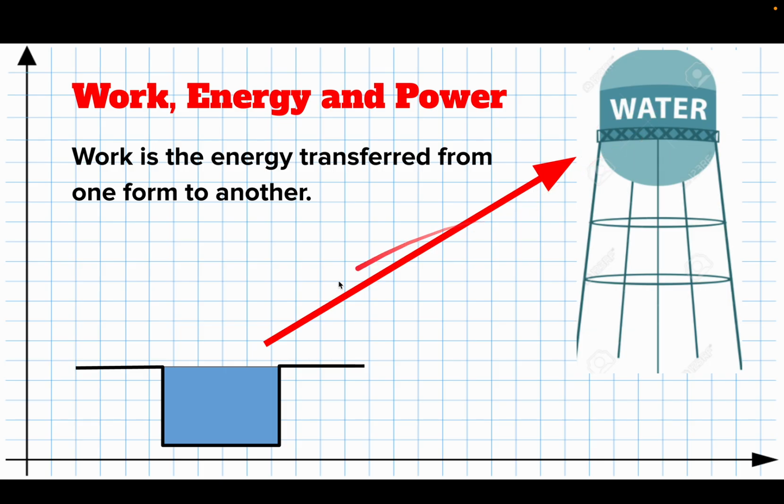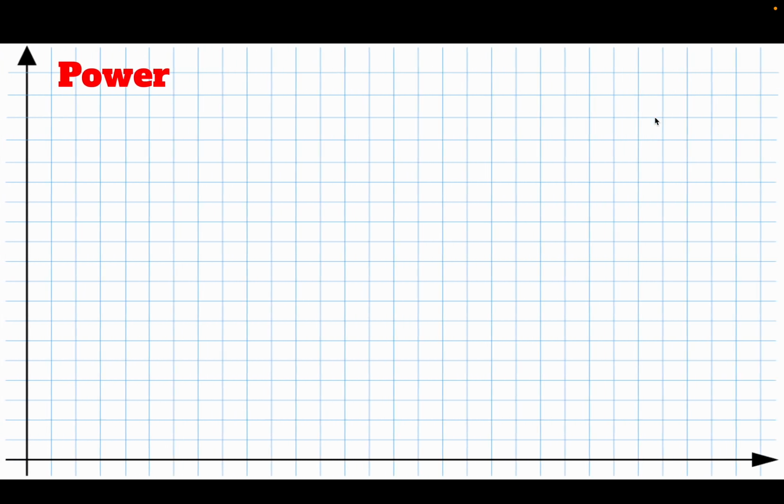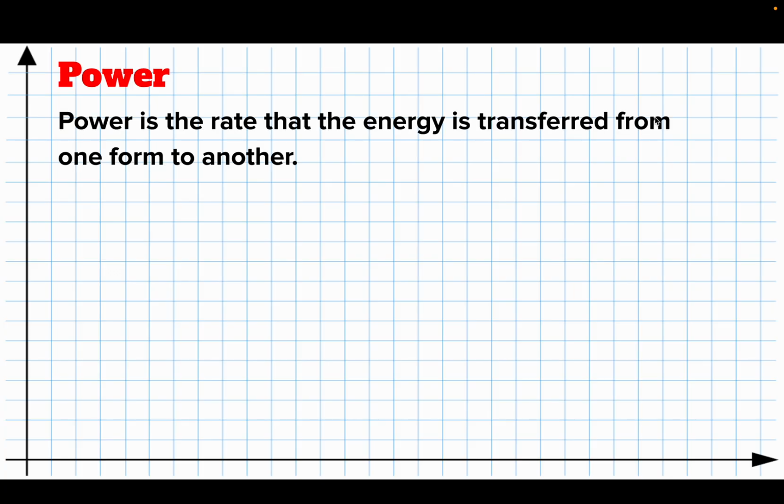Now, we could carry that up bucket by bucket and maybe take a couple weeks to do that. Or maybe we could get a really big pump and we could pump it up really fast. In both cases, the same amount of work was done. The difference is how long it took to do the work. And this idea of how long it takes to do the work or to transfer the energy is what we call power. So power is the rate that energy is transferred from